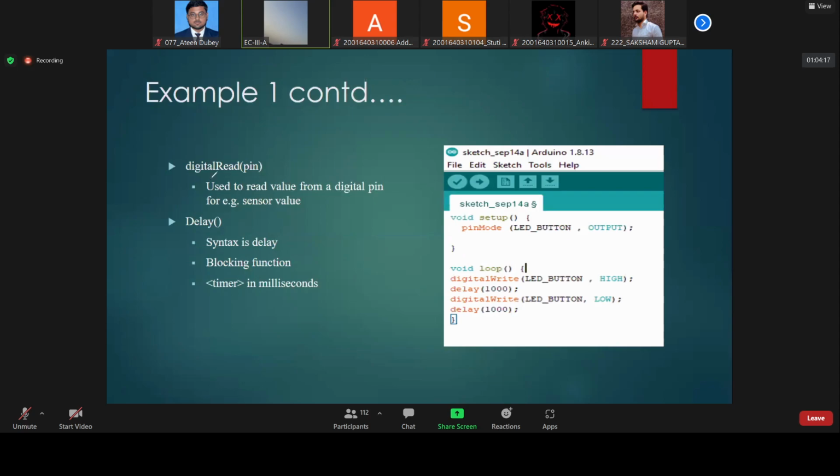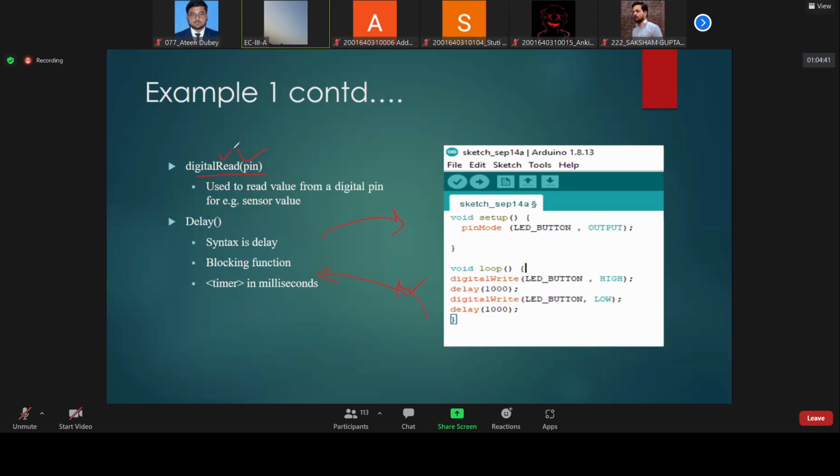Then there is another function, digitalRead. Please listen to this one or two statements, because digitalWrite means sending 1 or 0. digitalRead means listening, reading whatever is coming at that pin. That's why here I have not written 1 or 0, because the microcontroller cannot decide what is coming from outside or from a sensor.